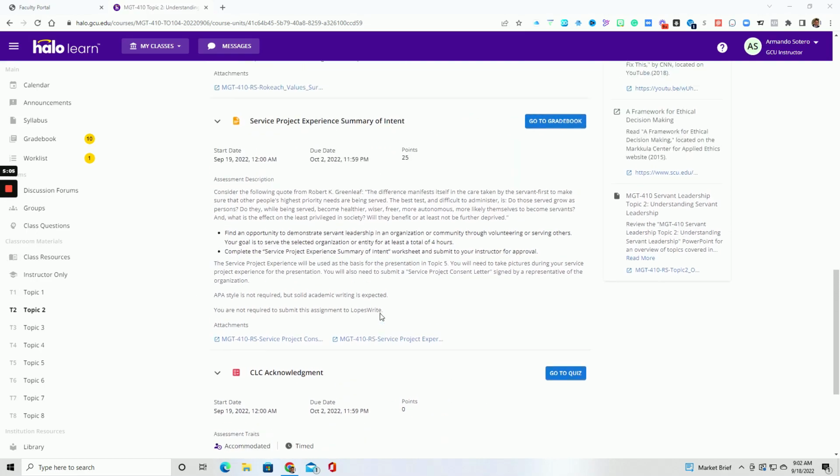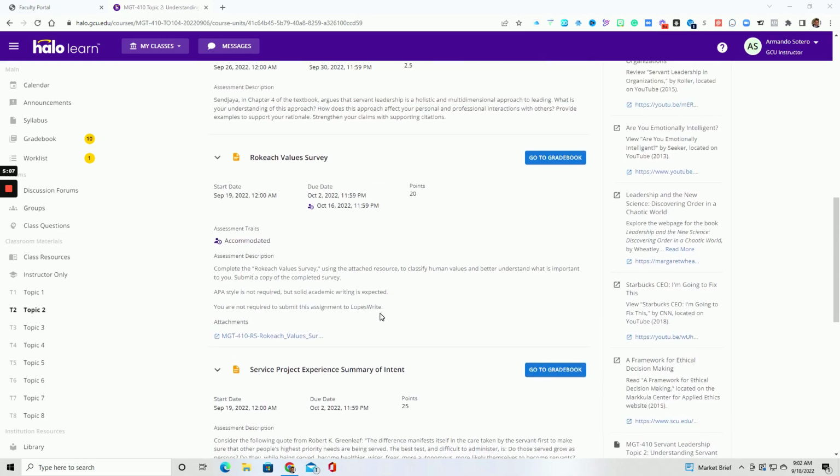Let's go here. And next thing I want to do is I want to cover the survey, and then I'm going to come back to the volunteer project in just a minute. So the value survey, let's go over what this is. It's 20 points. Okay, super simple. You're going to have a PDF to complete, which is located right here, and I'm going to open it in just a minute. Okay, when you see this, you're going to see why you do not need APA. You're not writing anything. There's no LOPES, right. You are just completing this PDF.